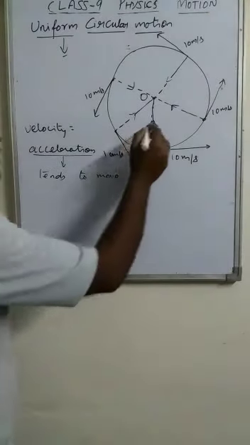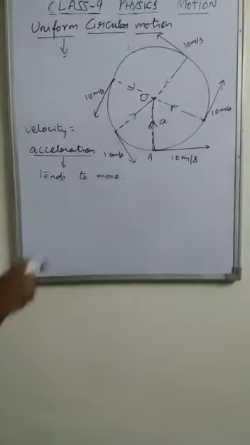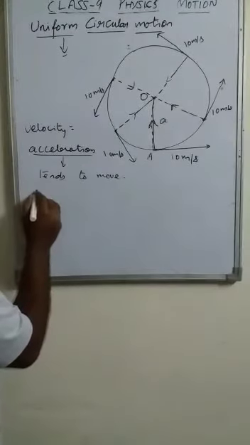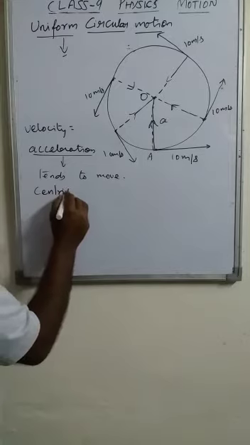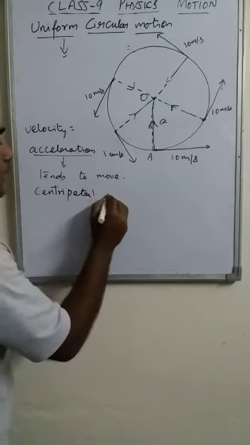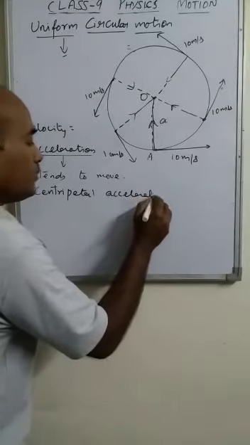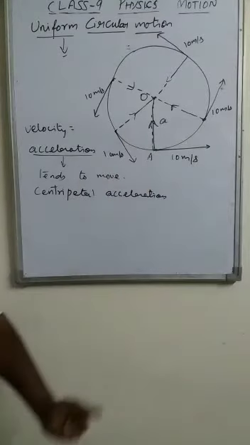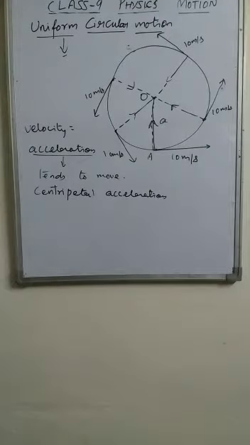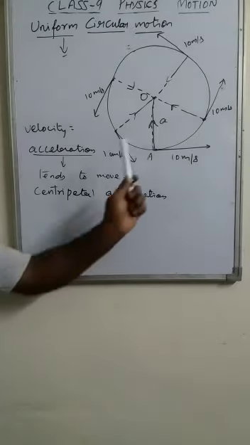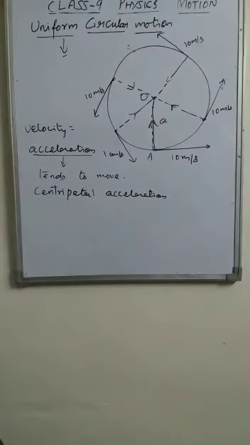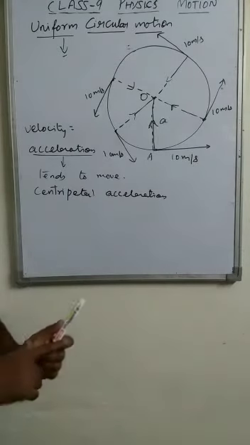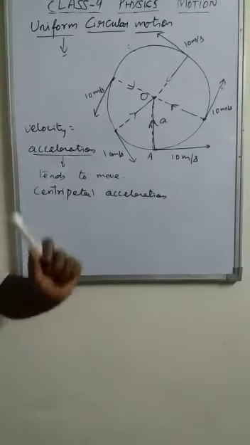That's why we say that the acceleration produced towards the center of the circle during circular motion, uniform circular motion, is known as centripetal acceleration. Centripetal acceleration is the acceleration produced in an object during circular motion, acting towards the center. Centripetal means center seeking. It tends to take the object towards the center, that is centripetal acceleration.